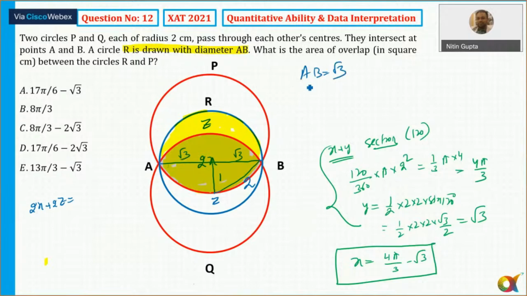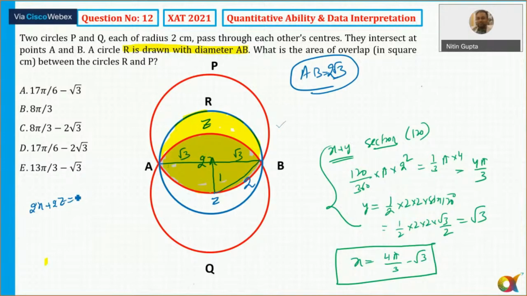So we are drawing a circle, circle R. ये जो circle R है, ये है क्या actually? The radius of the circle R is equal to root 3, not AB, equal to root 3. Okay, और circle R की जो radius है, that is simply equal to root 3. So I can say 2x plus 2z is equal to what?